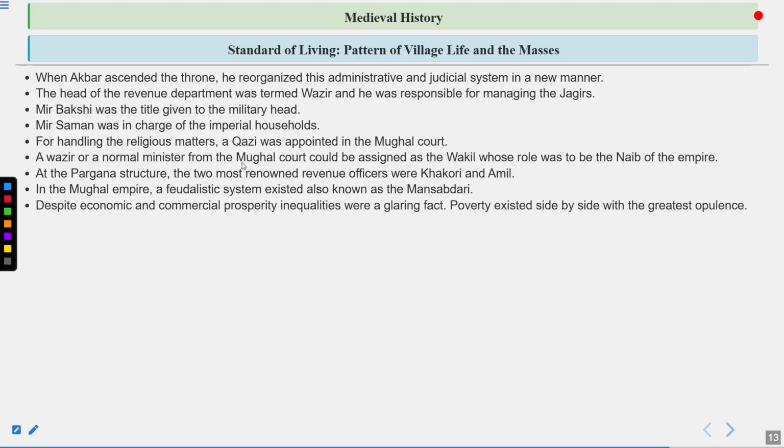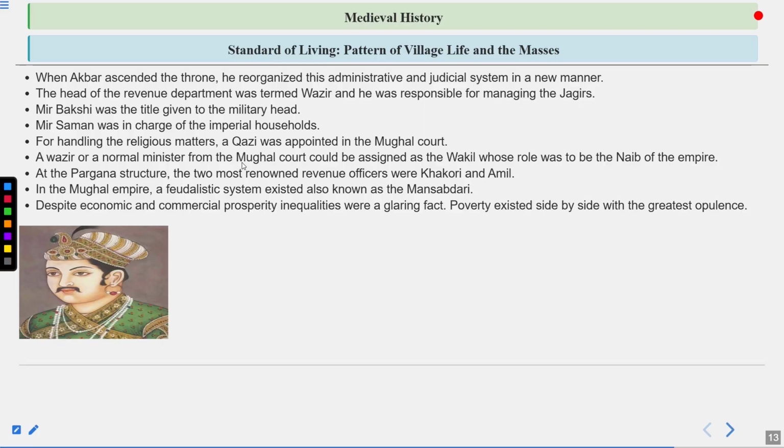Despite economic and commercial prosperity, inequalities were a glaring fact. Poverty existed side by side with the greatest opulence. So Mansabdari started a kind of feudal system at that time. Then comes the economic and commercial prosperity. There were a lot of inequalities, as we have already seen in earlier slides, and they existed alongside the greatest opulence. That means they were prevailing in society for a very long time. So these were the things happening during the time of the Mughals.